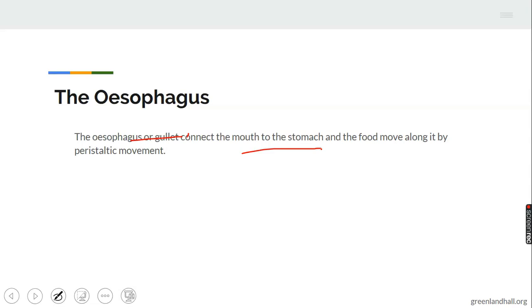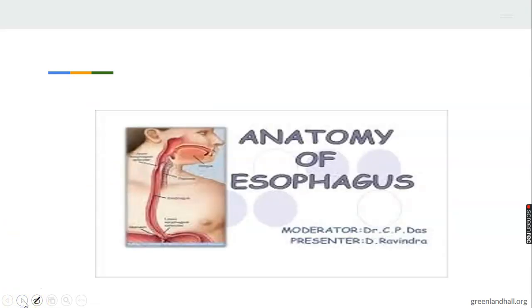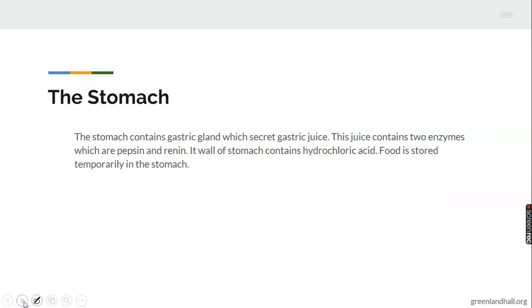The food moves by what they call peristaltic movement. It undergoes peristaltic movement, that is, movement of the food along the esophagus. The esophagus is very muscular, so sometimes you can see traces of food moving. You can see the diagram of the esophagus. You can see the movement of some solid food when it is passing through. Then we have the stomach.